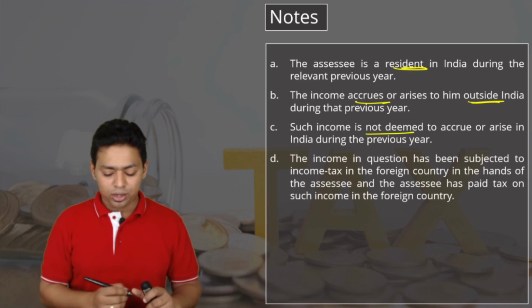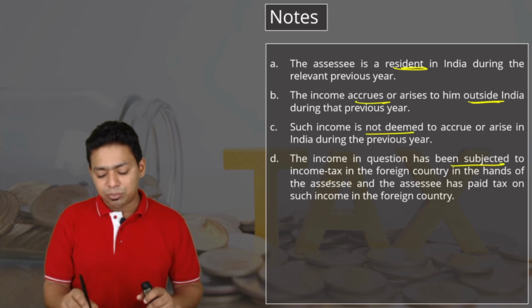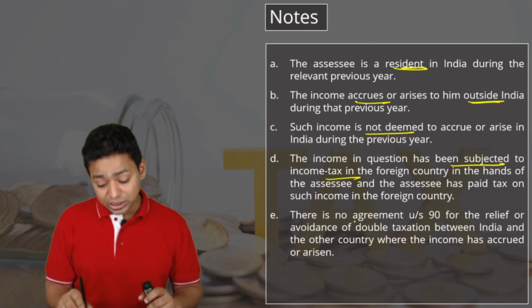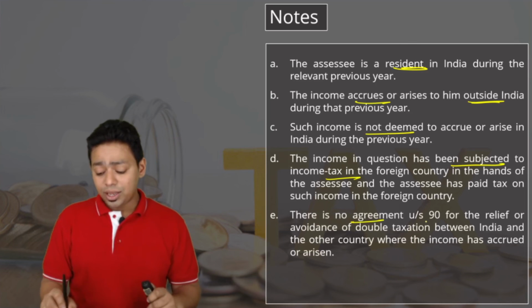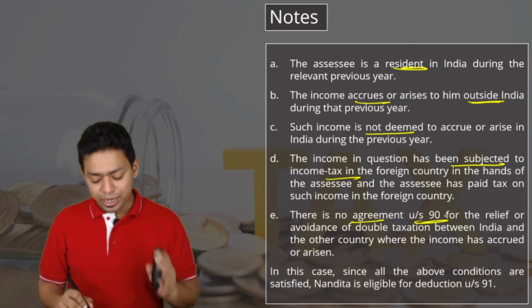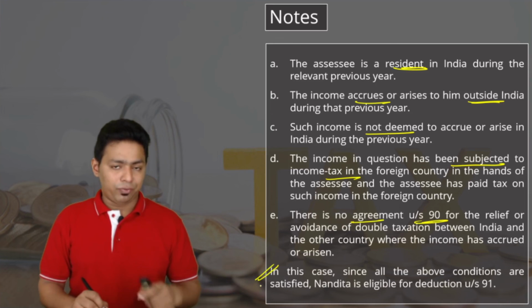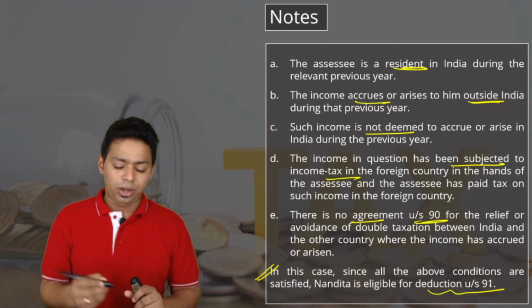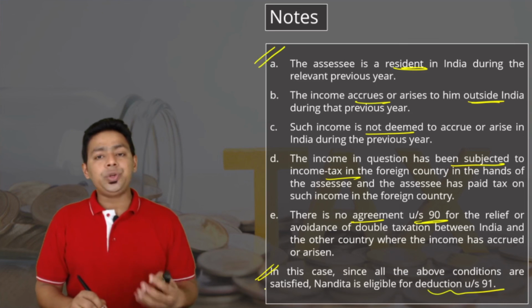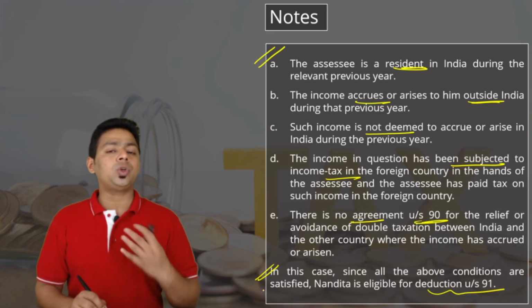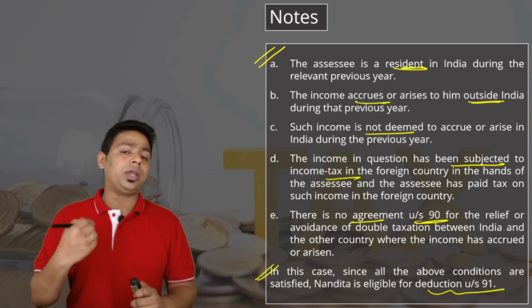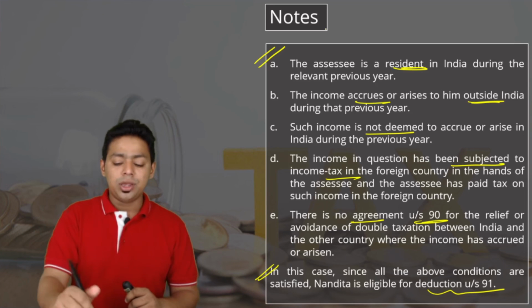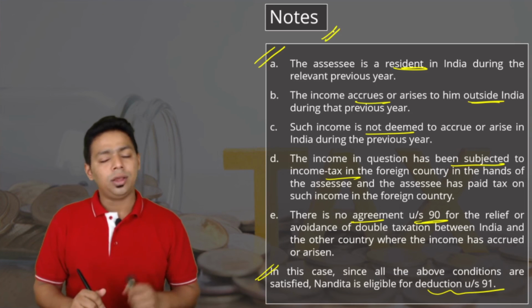It was purely foreign income. The income in the question has been subject to income tax in the foreign country and the assessee has paid the tax, and with that foreign country we do not have any DTAA. All conditions are satisfied, therefore she is eligible for section 91 relief. This is what our institute expects you to write when you solve the question on section 91. So we don't get marks only for solving the question. We also have to present notes below the main answer.